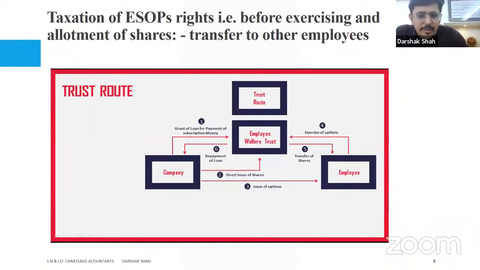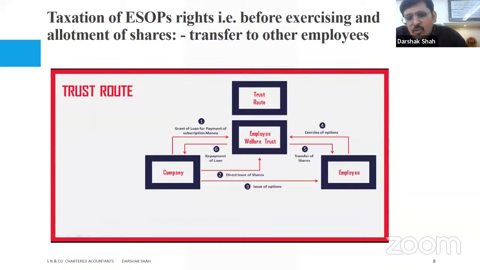Now moving on to the next part of the agenda, which is basically the trust route, how it functions. I've just shown it over here. The trust route functions wherein a company incorporates a trust, which is basically an employee welfare trust, where they lend money to the trust. By that funds the trust generally subscribes to the shares for the ESOP purpose, and then they enter into a